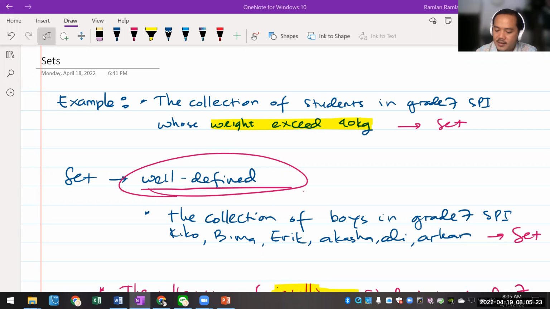Ini Ali and then Aruni, oke, baru 3 nih. Masih ada 11 ya, 11 kurang 3 berapa? 8 lagi. Gak apa-apa saya bacain ya yang udah. Yang udah ngirim ada 3 orang nih. The collection of cat in grade 7. Ya bisa aja sih, but because we don't have any cat in the classroom, I think you can use other examples ya. Okay.